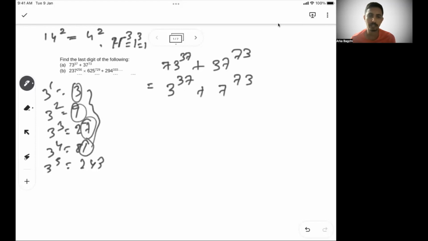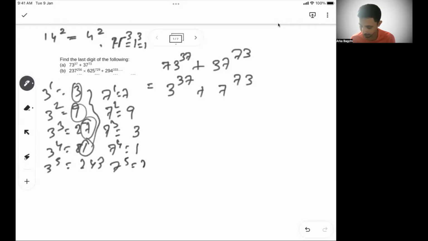At every interval of 4, and the same with 7. You can check: 7 to the power 1 has last digit 7, 7 square has last digit 9, which is 49, 7 cube has last digit 3, which is 343, 7 to the power 4 has last digit 1, and 7 to the power 5 has last digit 7 again. So it also has a cyclicity of 4.